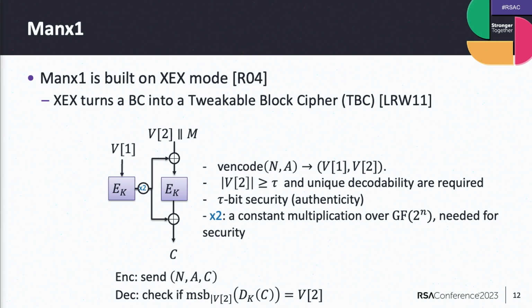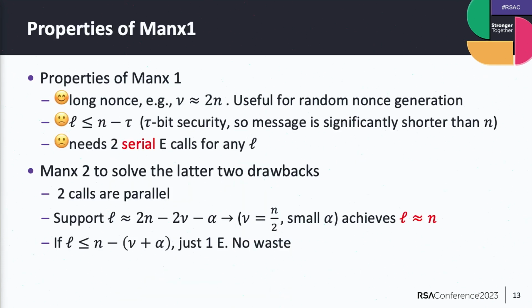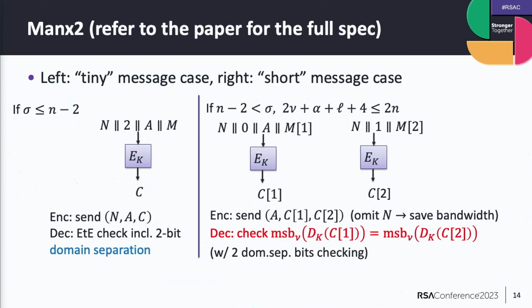But in case of Monks 2, if we set the nonce to n bits, we can't handle it, or the plaintext will be really short. So there is a trade-off, and Monks 1 and Monks 2 each support areas the other doesn't cover. Okay, thank you very much. I understand.